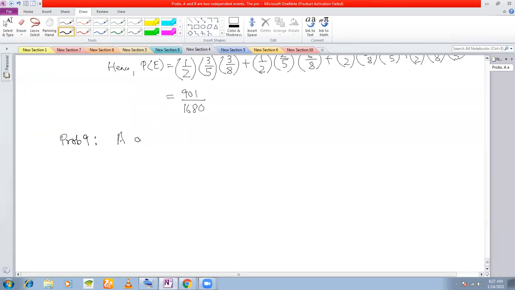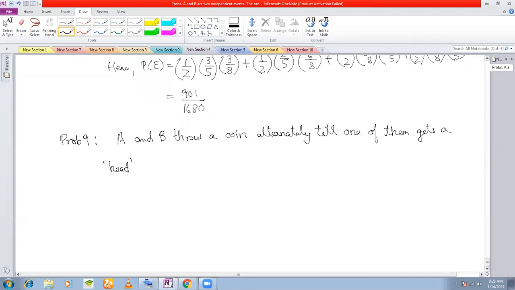Question is, A and B throw a coin alternately till one of them gets a head and wins the game.